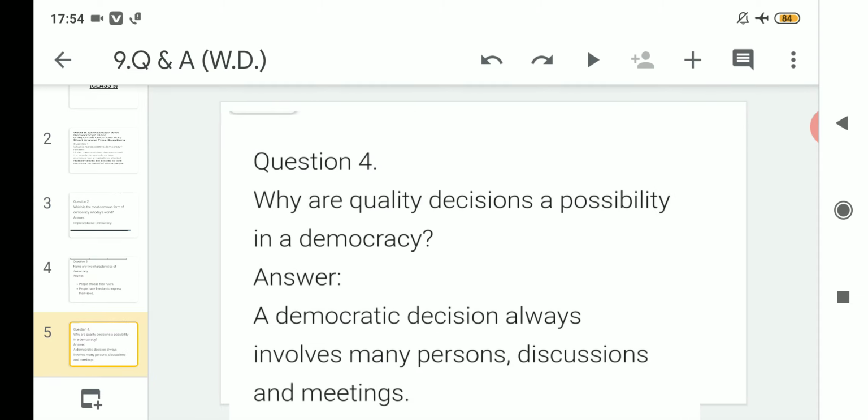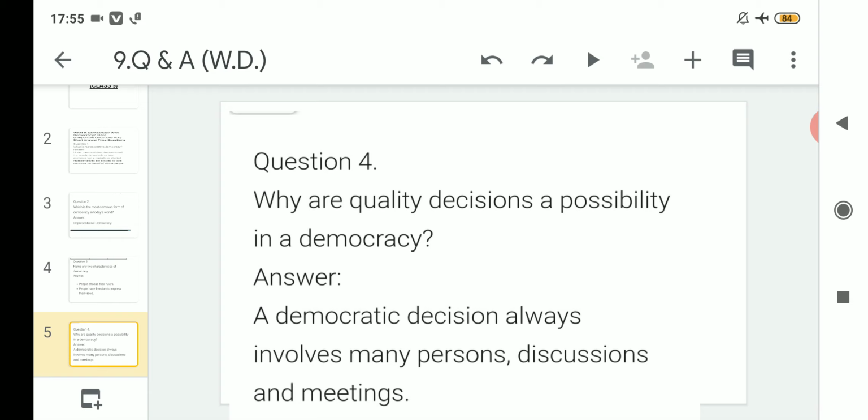Moving on to question number 4, why are quality decisions a possibility in a democracy? A democratic decision always involves many persons, discussions and meetings. If we talk about quality, that means whatever decision has been taken, why can that decision be called a quality decision in a democracy?